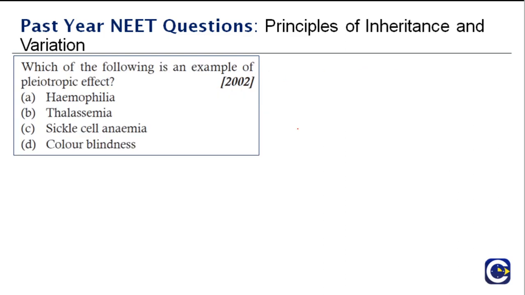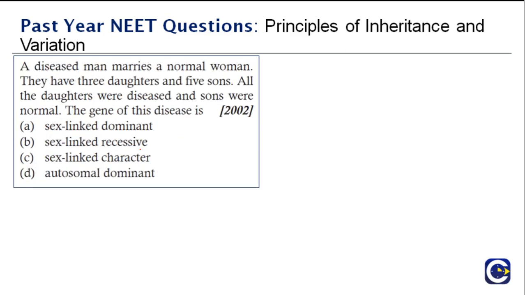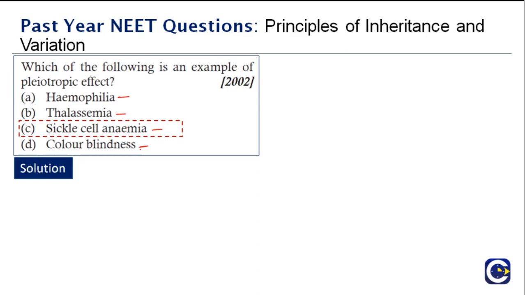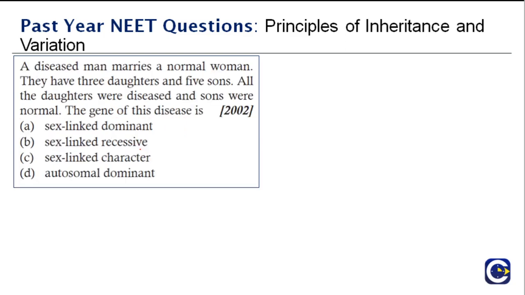Which one of the following is an example of pleiotropic effect? Is it hemophilia, thalassemia, sickle cell anemia or color blindness? So what is the right answer? Which one of the following is an example of pleiotropic effect? The right answer is sickle cell anemia. Sickle cell anemia is an example of pleiotropic effect.